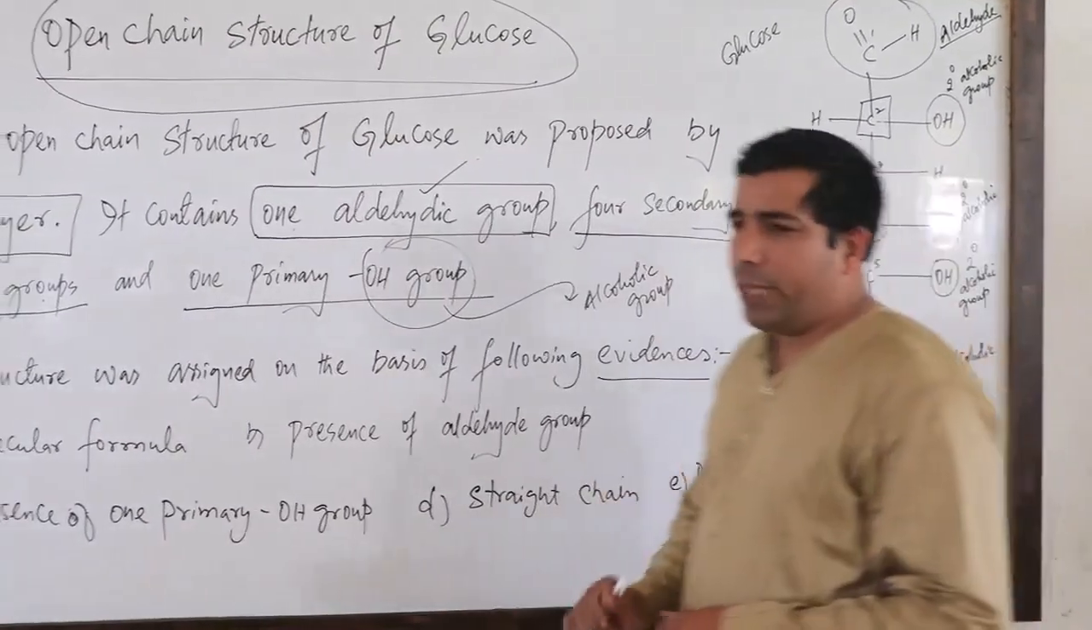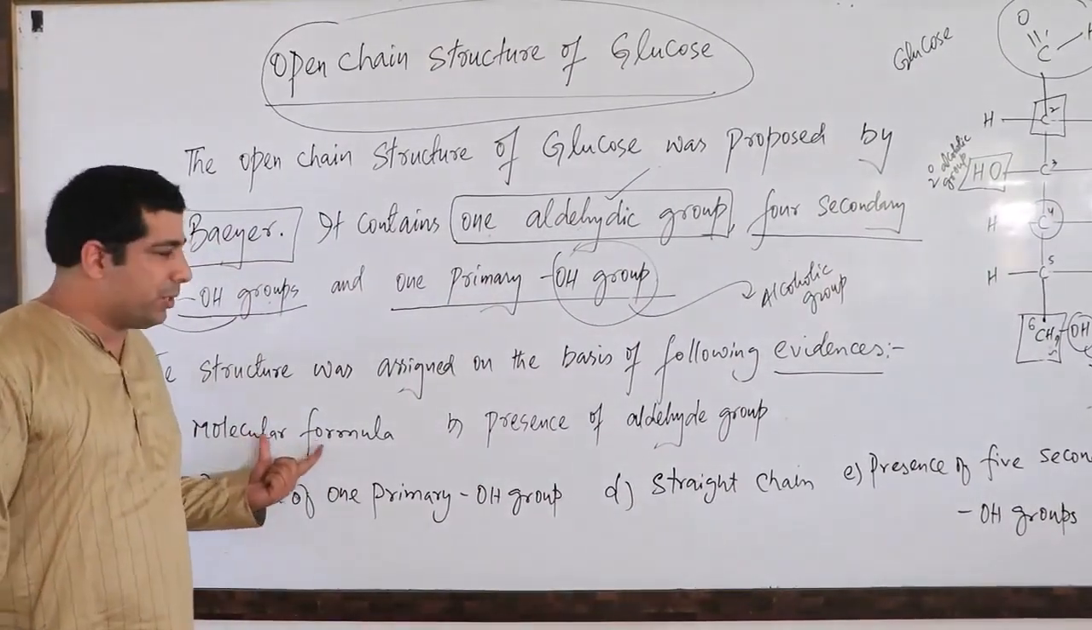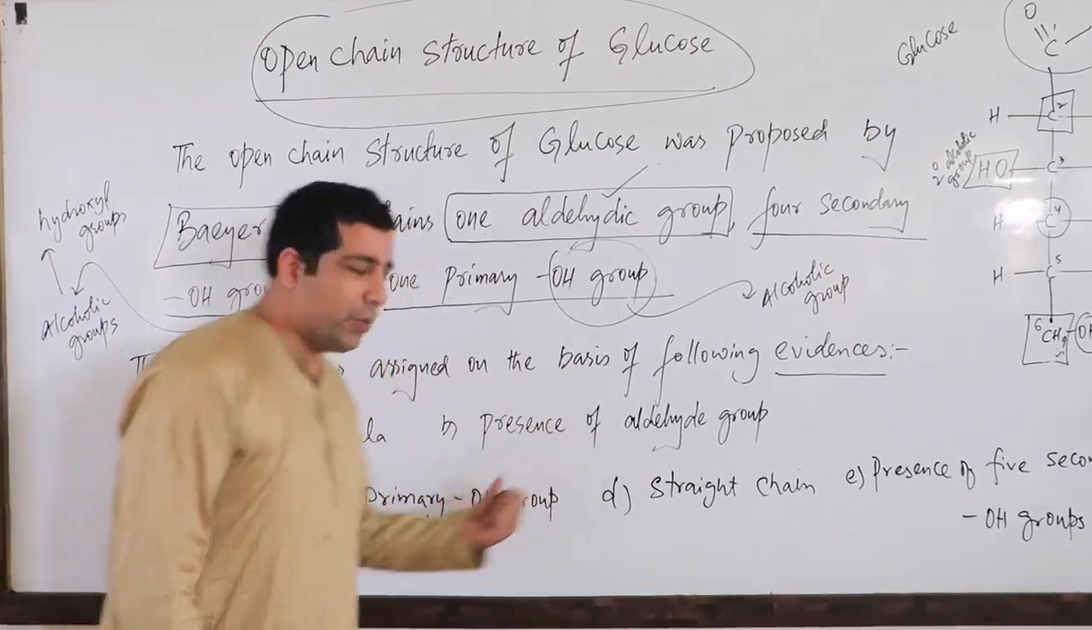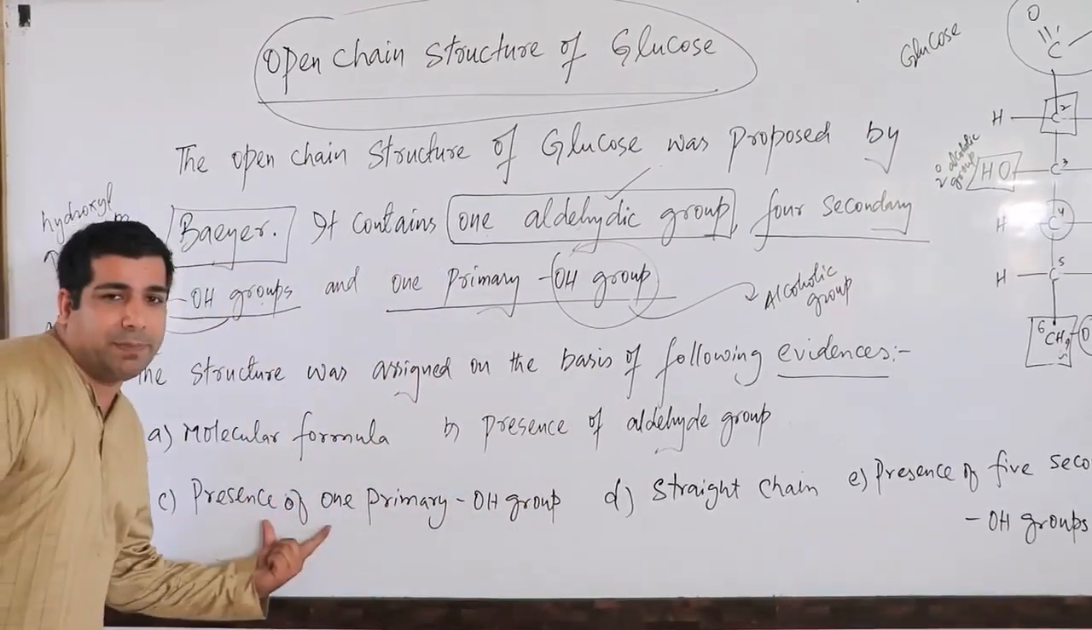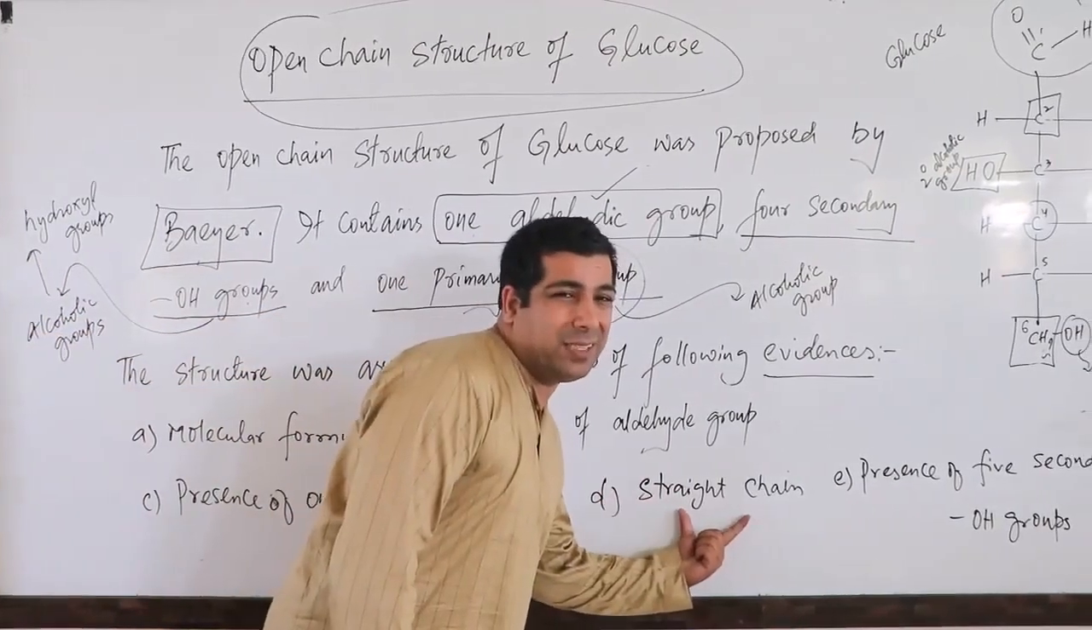So every point we have to determine. First of all, we have to determine the molecular formula of glucose. Then we should determine the aldehyde group in the glucose molecule. Then we should determine the primary OH group. Then we should find out that glucose is a straight chain.